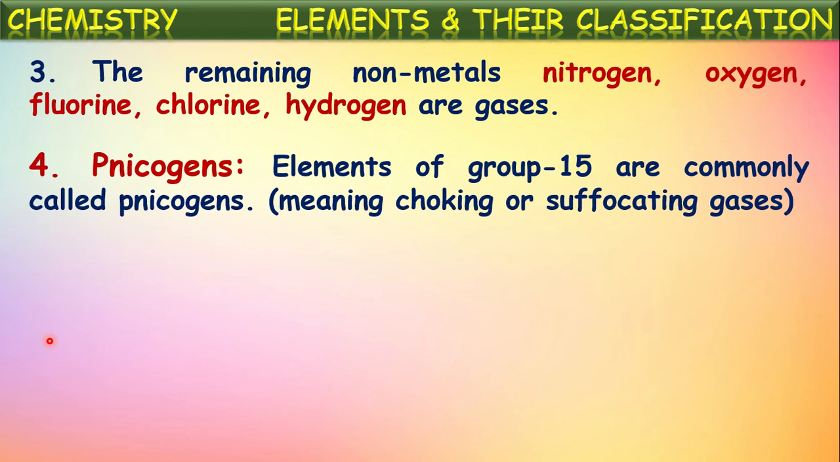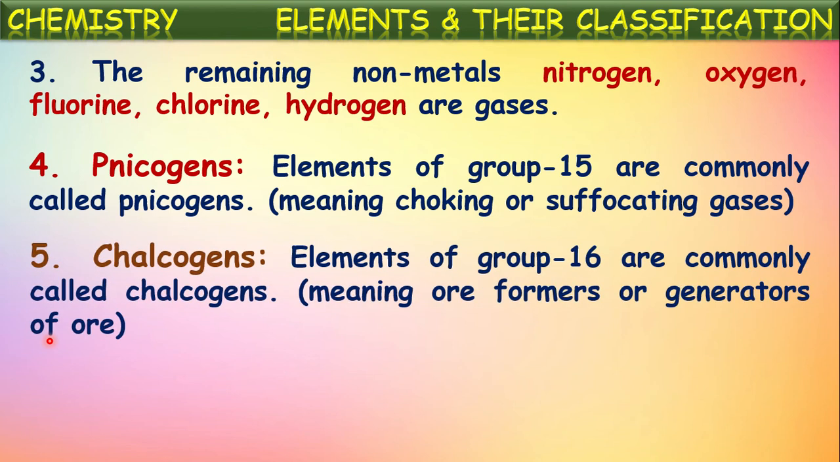Group 5A, or the 15th group of the modern periodic table elements, are called pnictogens. And next, one more special name is chalcogens. The elements of group 16, or 6A group, are commonly called chalcogens. Those elements are oxygen, sulfur, selenium, tellurium, and polonium. These elements are present in the 16th group of the modern periodic table. So these elements are called chalcogens.